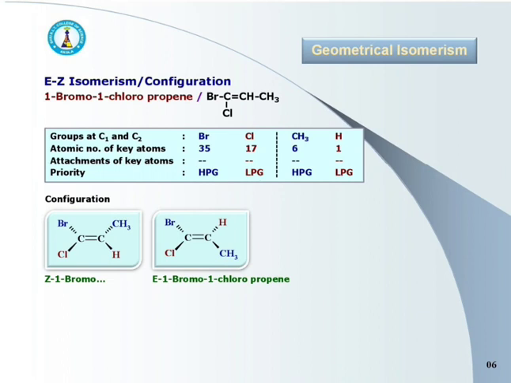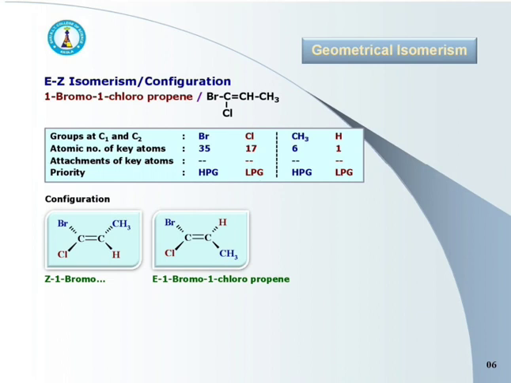Two groups or atoms attached to first double bonded carbon, that is C1, are bromine and chlorine, while groups or atoms attached to second double bonded carbon are CH3 and H. Here for C1, key atoms are Br and Cl having atomic number 35 and 17, while for C2, key atoms are carbon and hydrogen with atomic number 6 and 1 respectively.